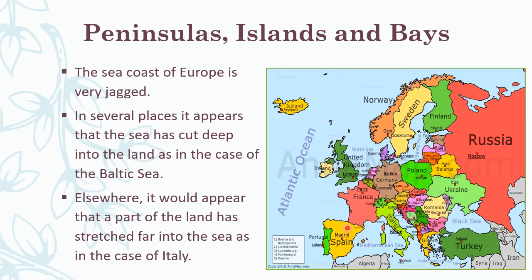And you see that this is also one peninsula. This is the Italian peninsula. This is the Iberian peninsula, Spain and Portugal together. Here are Norway and Sweden together, called the Scandinavian peninsula. And here you see this is Greece. This is another peninsula, with water on three sides. Now I am going to continue the teaching.